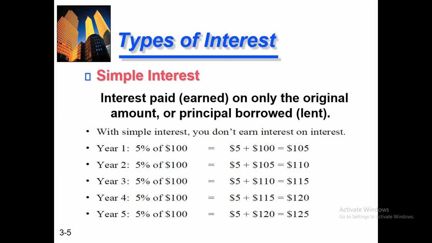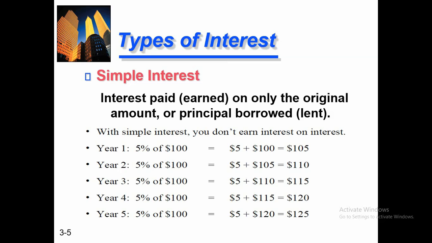So here are the types of interest. One is simple interest. This is the most common and useful technique in interest. In this, the borrower will pay the interest, and the lender will earn the interest on money.